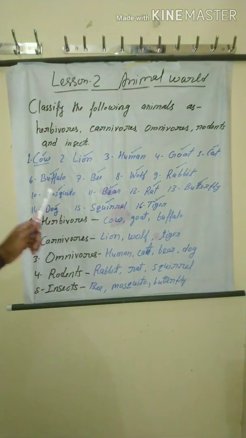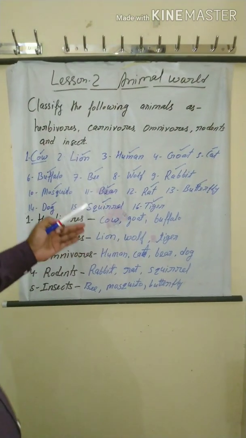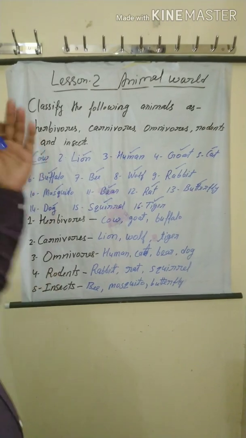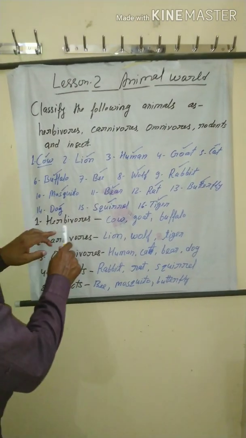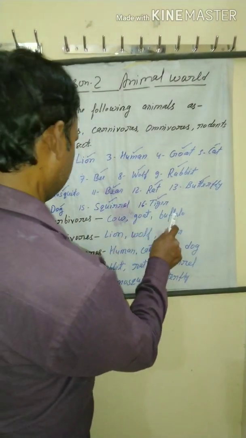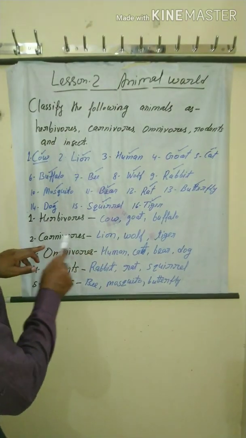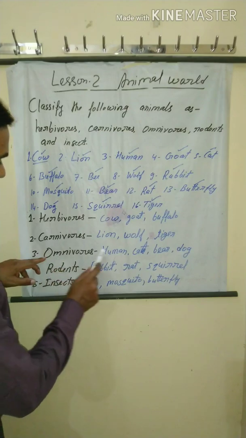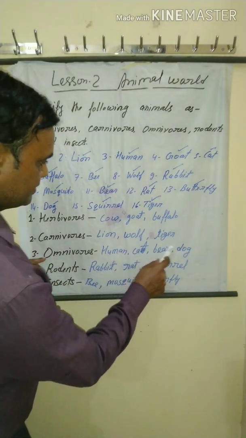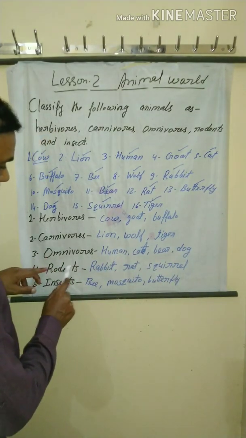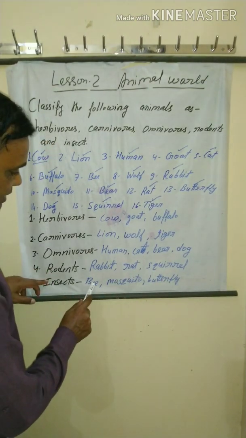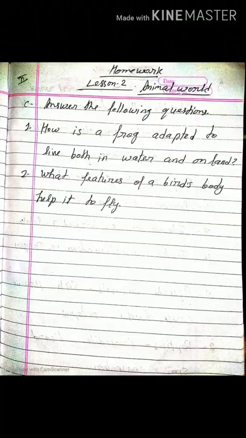So here I categorized all animals into herbivorous, carnivorous, omnivorous, rodents and insects. I repeat again. Herbivorous animals: cow, goat, buffalo. Carnivorous animals: lion, wolf, tiger. Omnivorous animals: human, cat, bear, dog. Rodents: rabbit, rat, squirrel. Insects: bee, mosquito, butterfly.